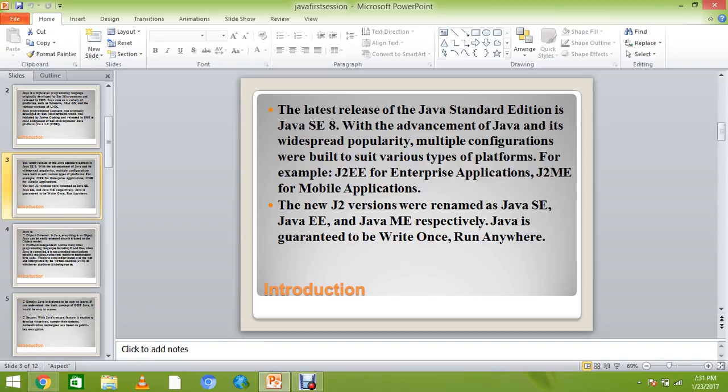in which we work on our system that is standalone. The other is, if we do web programming, we need J2EE, in which we have client server systems, servlets, and JSP pages, and those are the J2EE features. And the last one is J2ME, in which we have our mobile development applications in Java.